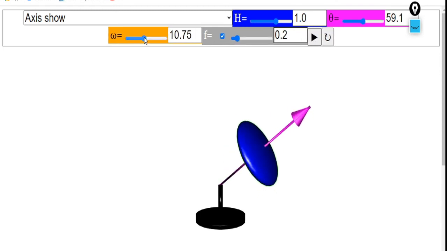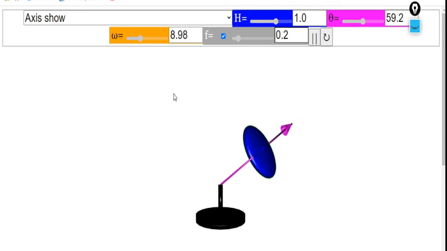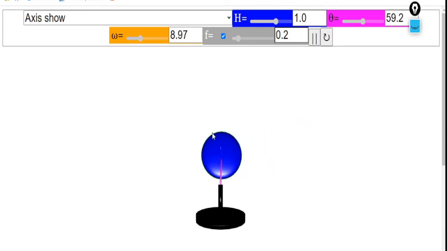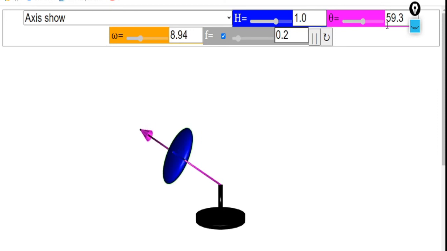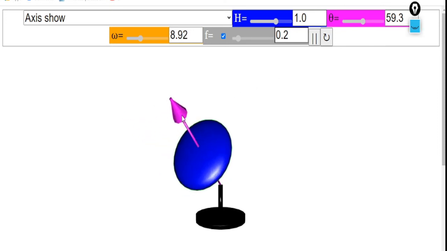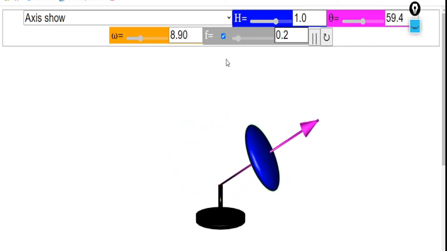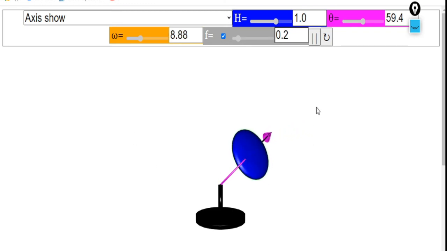Let us decrease the angular velocity. So it is moving in circular motion. If you observe this axis, it is moving in a constant circular motion.